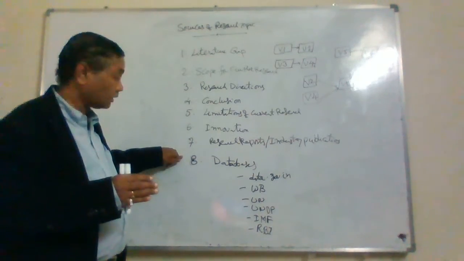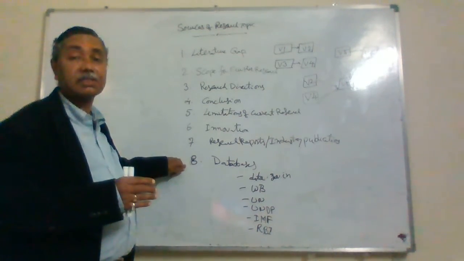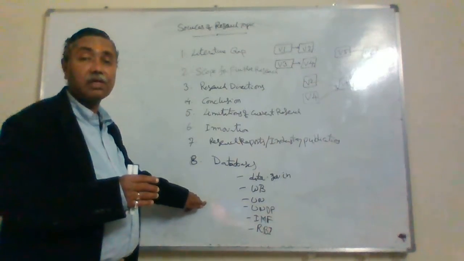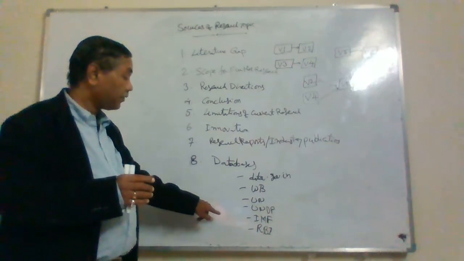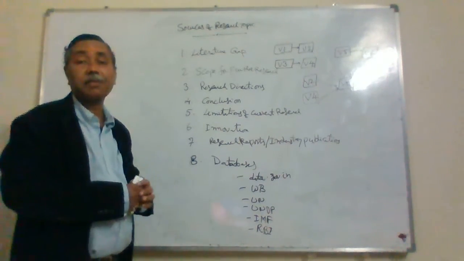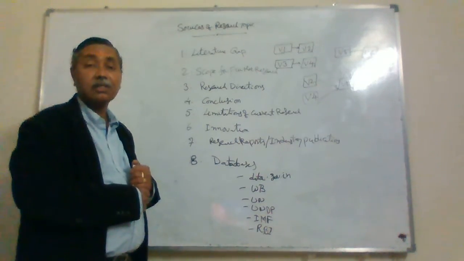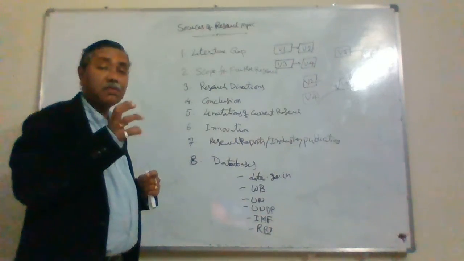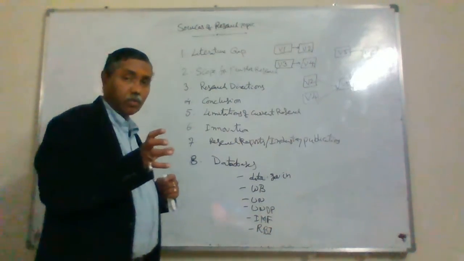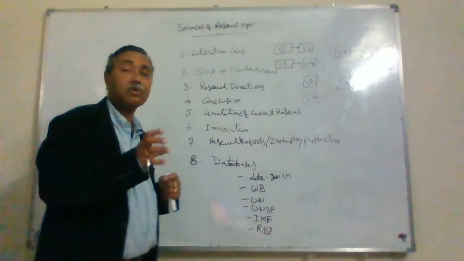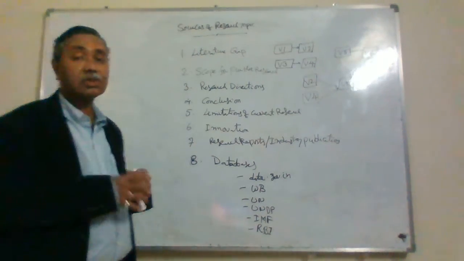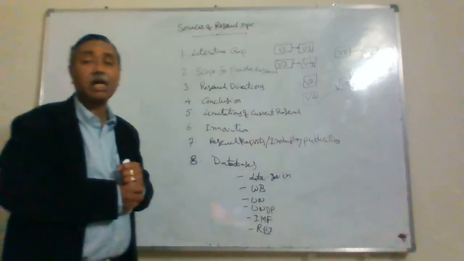Next, publicly available databases: data.gov.in, World Bank, United Nations, UNDP, IMF, RBI reports, and the BSE and NSE databases. By going through their infographics and graphs, they will become sources of research topics for you.